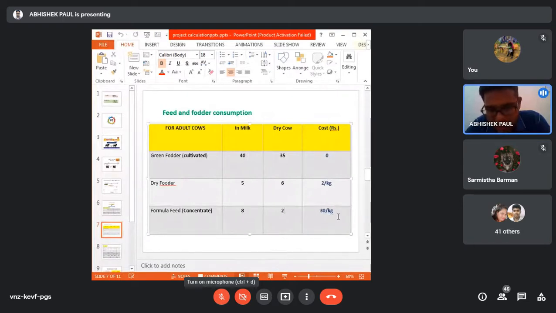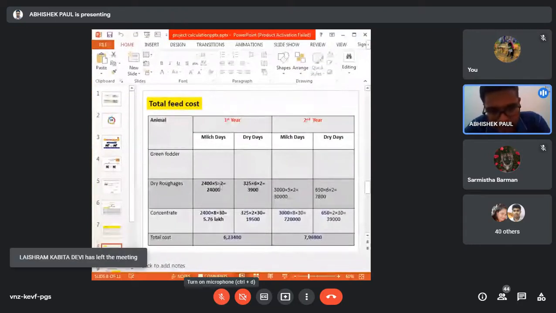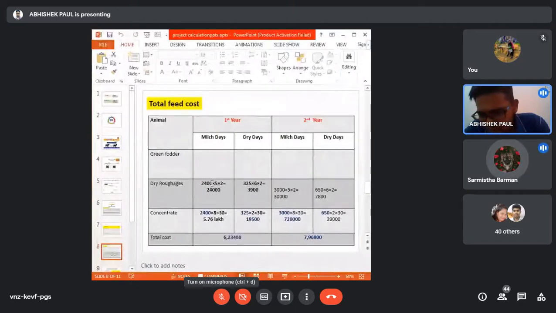So based on this requirement and the cost, we'll calculate the total fixed cost required for the feeding purpose. You see this column, green fodder we have no need to calculate because we are assuming the cost of the green fodder is 0, so the whole result will come 0. That's why we are not calculating. But for the dry fodder, you see the total number of milk days, how much was it? 2,400.